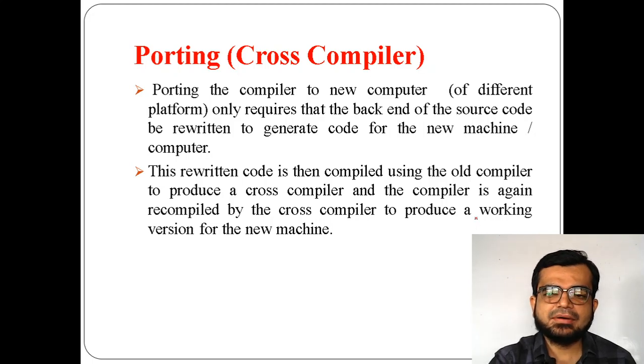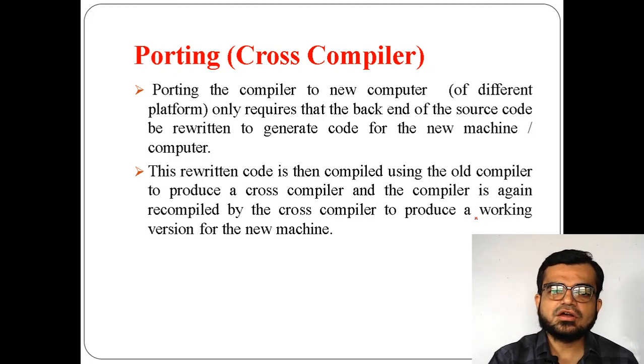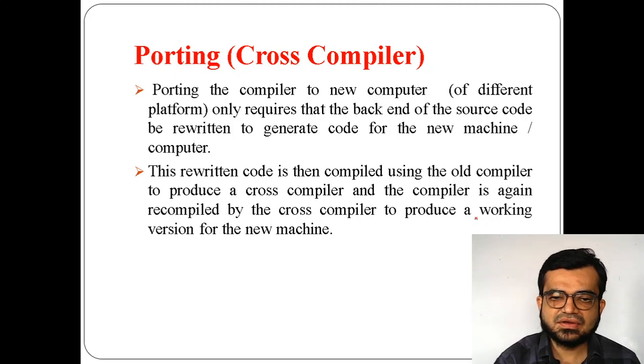If it is compiled by the old compiler, then it produces a cross compiler, and this compiler is again recompiled by that cross compiler. Cross compiler means the compiler which is used for a new machine. So it is recompiled by the cross compiler to produce a working version for the new machine. That's why porting works here.